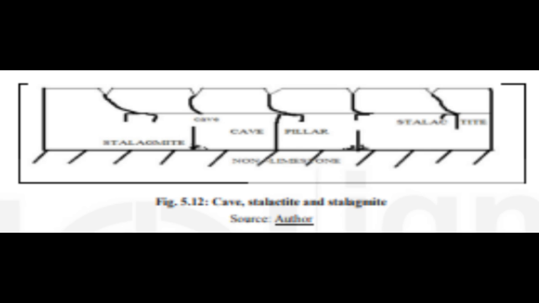Blind valley. Blind valley is that type of valley in which there is no outlet of flowing water on the surface. It is formed when a smaller river flowing through karst region disappears and water becomes underground through dolines. The valley through which water becomes invisible automatically, through dolines, is known as blind valley.